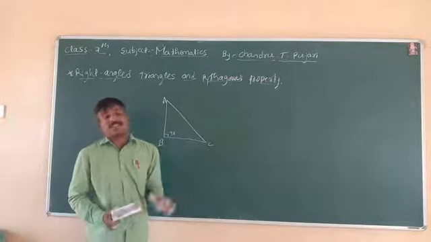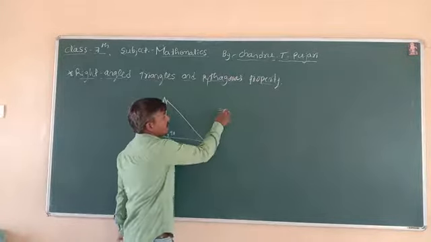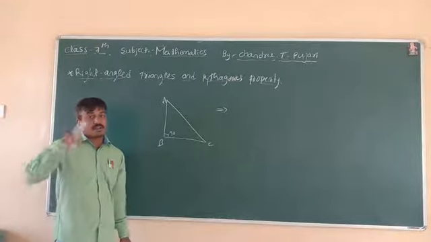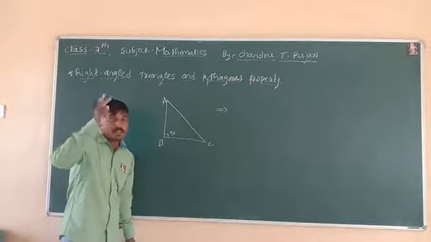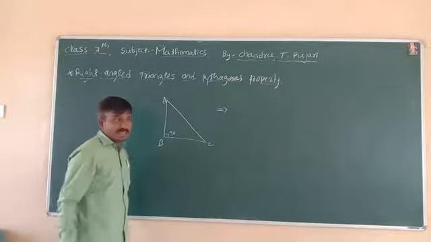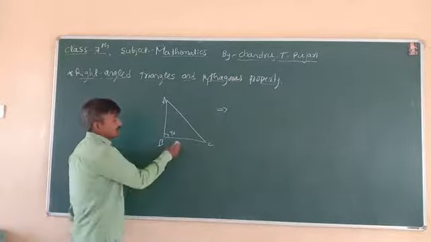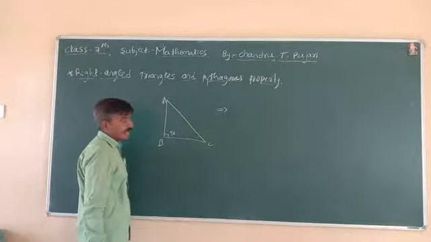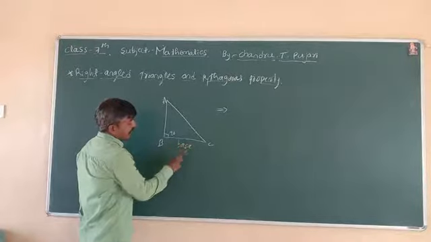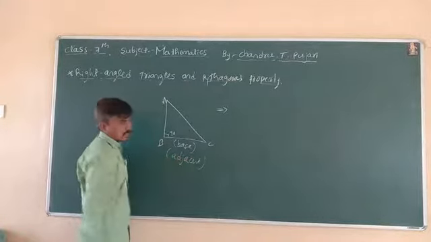Now the statement of the Pythagoras theorem. In the right angle triangle, the Pythagoras theorem deals with three special sides. Every triangle has three sides, but in the right angle triangle the three sides are special. The first is the adjacent side, otherwise called the base.